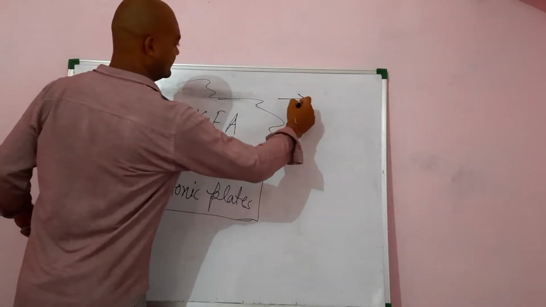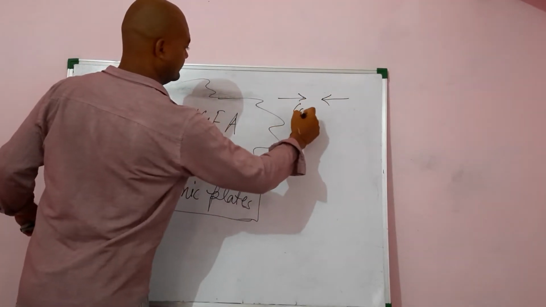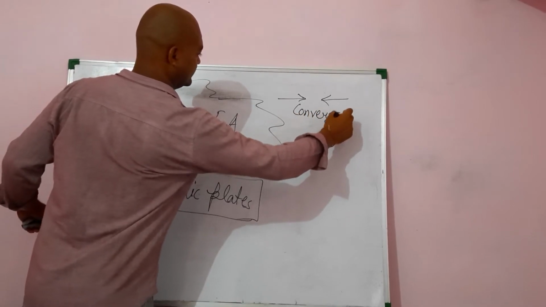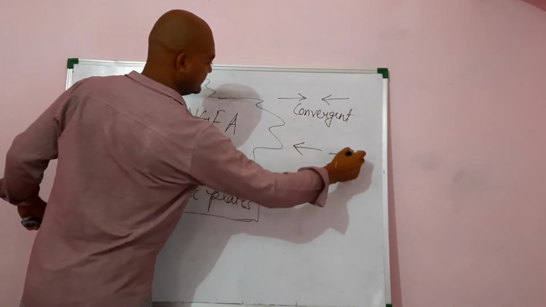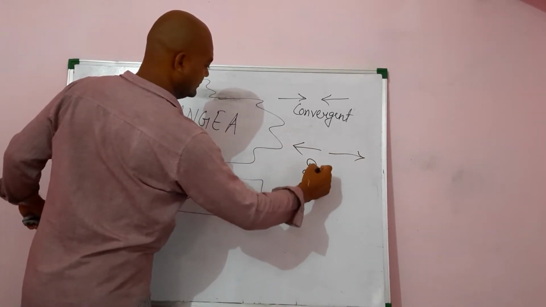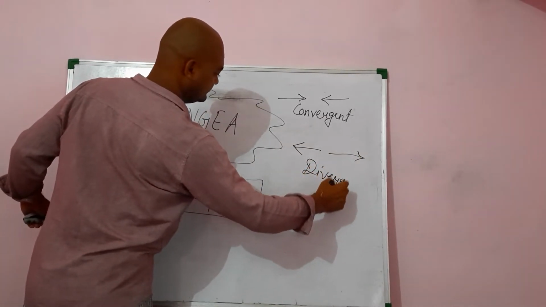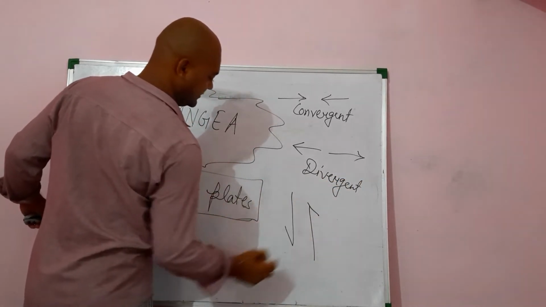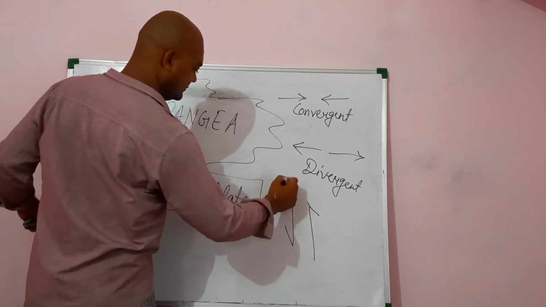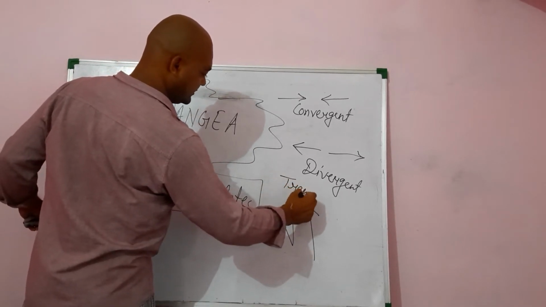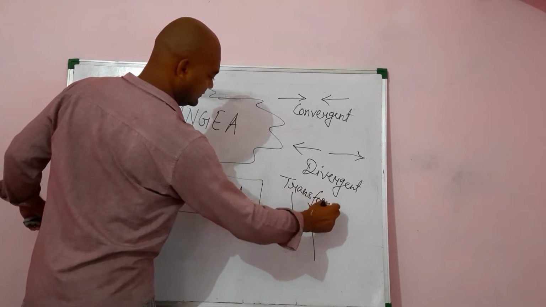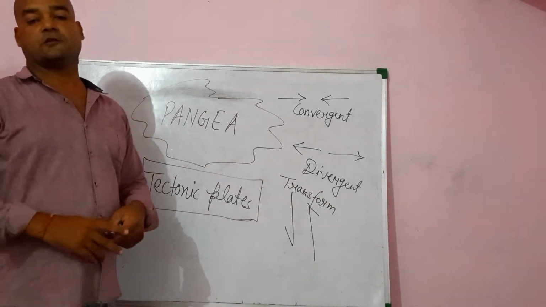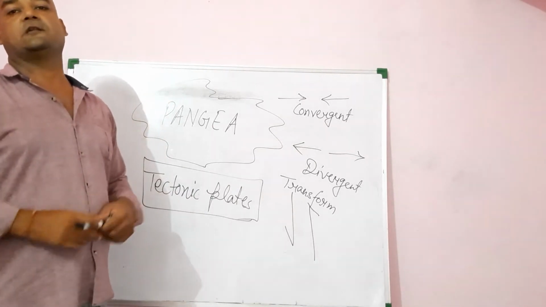One is convergent, when 2 plates come nearer to each other, and there is divergent, when 2 plates move far away, and the third one is the transform boundary, when 2 plates move parallel to each other. These are the 3 types of movements: convergent, divergent and transform.